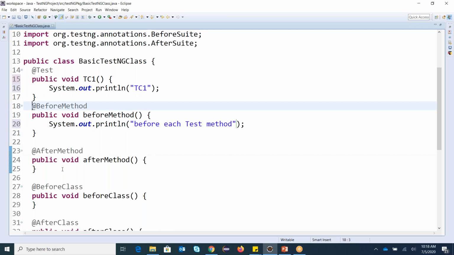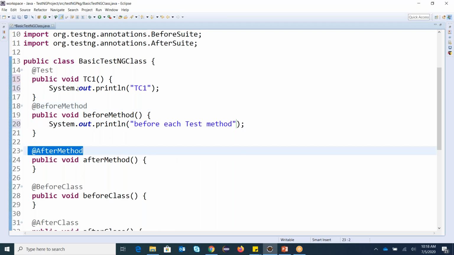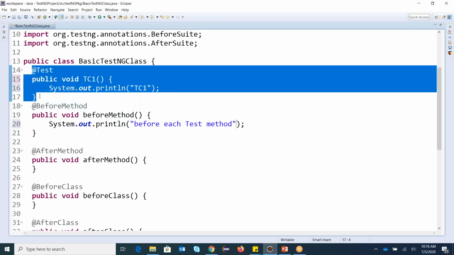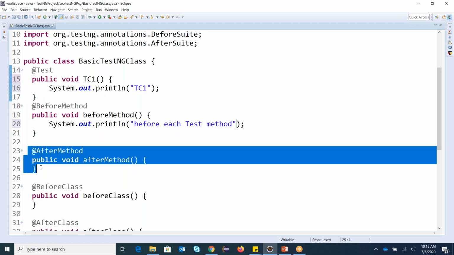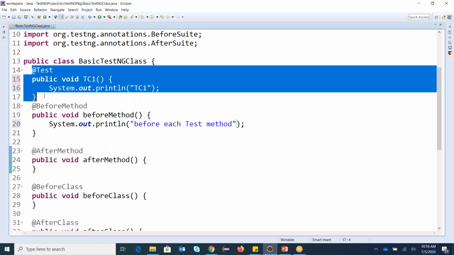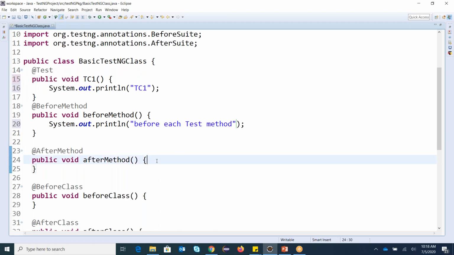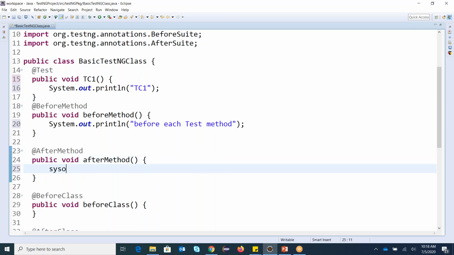In the same way, let's go to the next annotation, that is after method. Very similar, after method will execute after each @Test. So that means if there are two test cases, after method will execute two times. Again, I'm writing this for a specific reason, so that once we execute, you come to know how many times each annotation is executed. So I'm going to write after each test method.